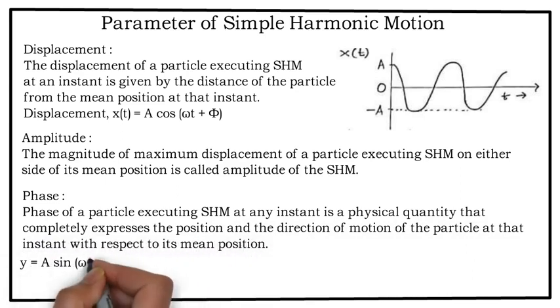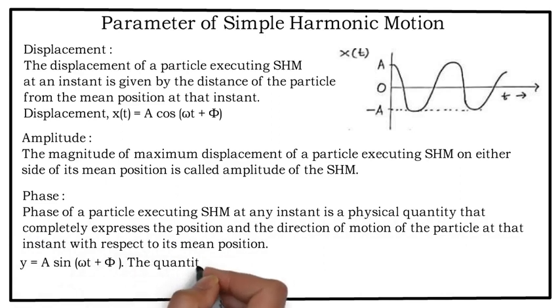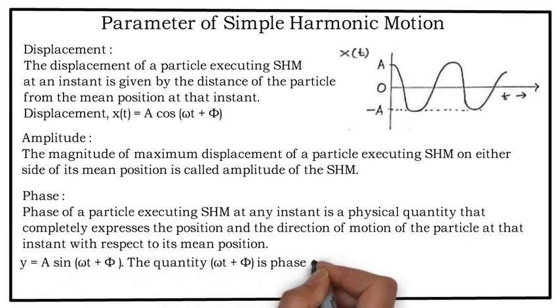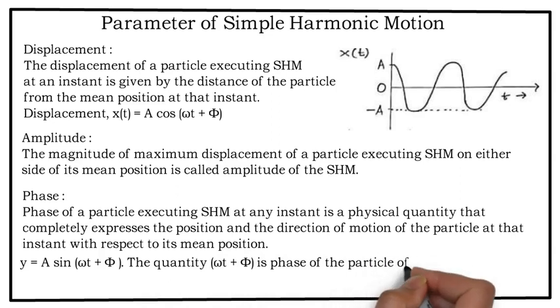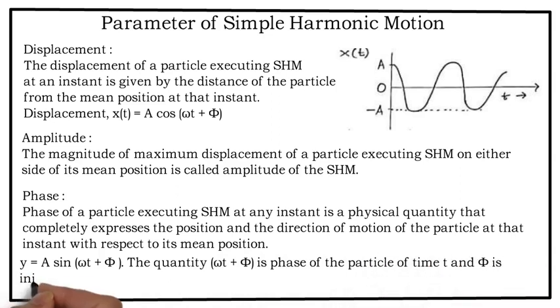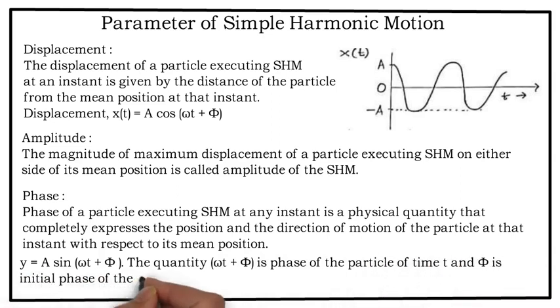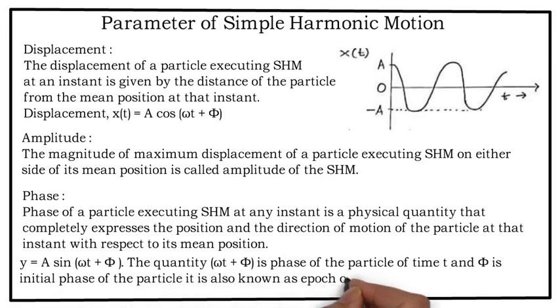y is equal to a sin(omega t plus phi). The quantity omega t plus phi is the phase of the particle at time t, and phi is the initial phase of the particle, known as the epoch of SHM.